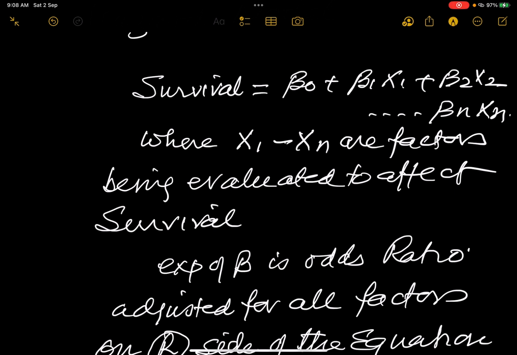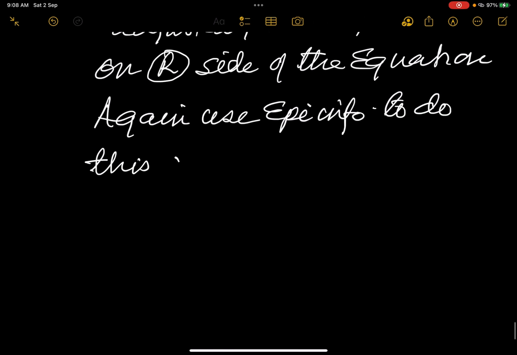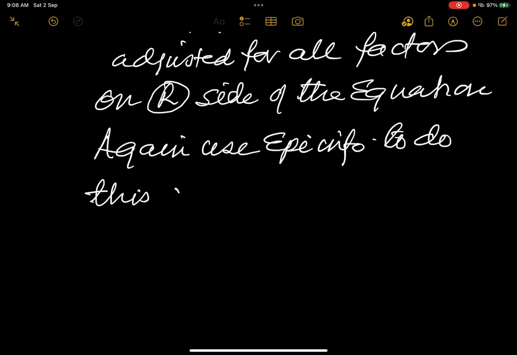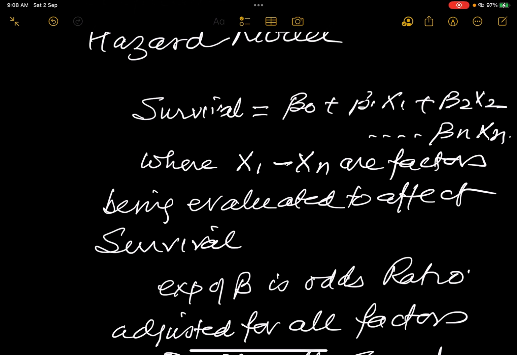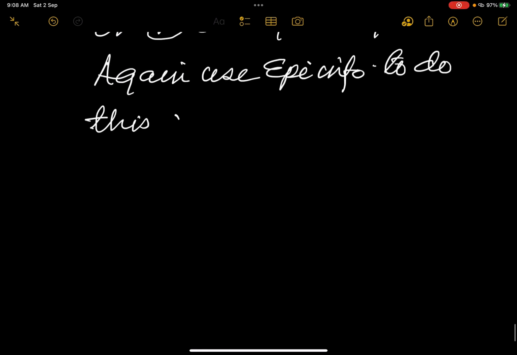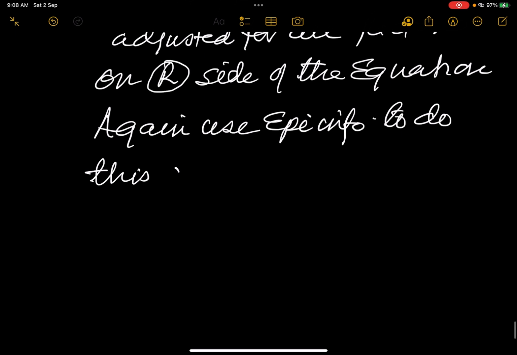And here the factor beta 1 will be linking x1 to survival, keeping all other factors constant. And if you take the exponential of beta, you will get the adjusted odds ratio of x1 to survival, keeping all other factors constant. You can use EpiInfo to do this.